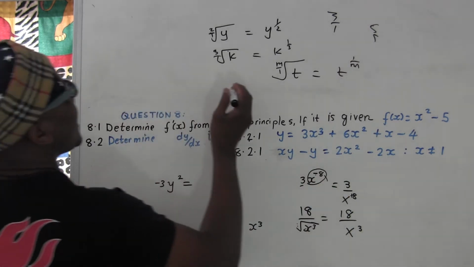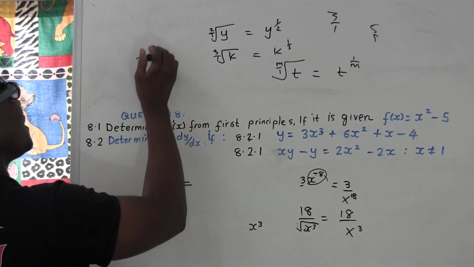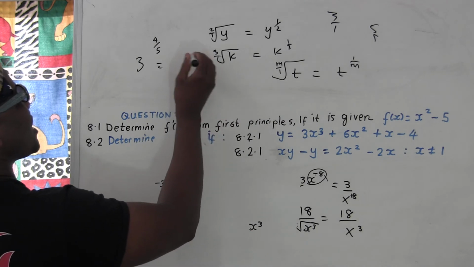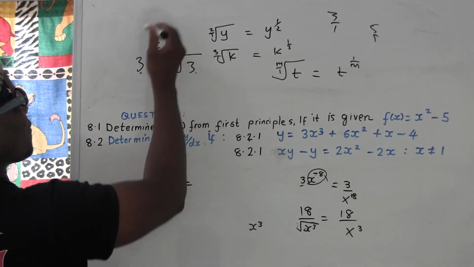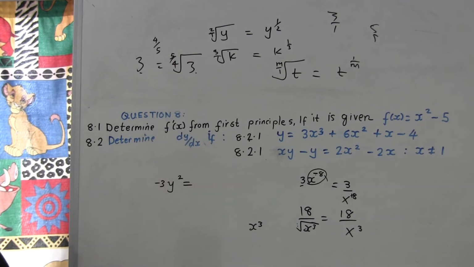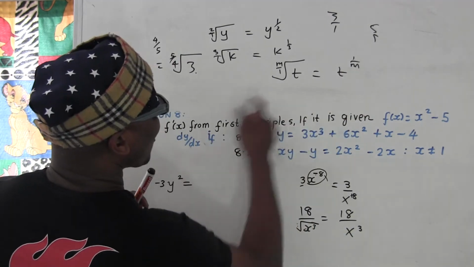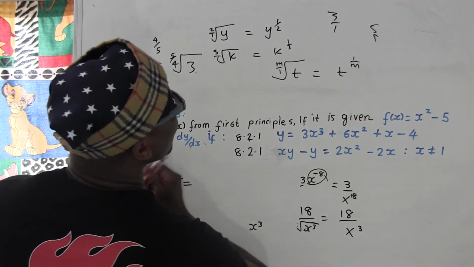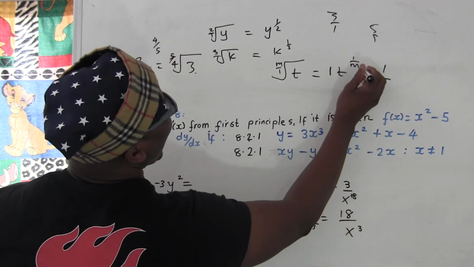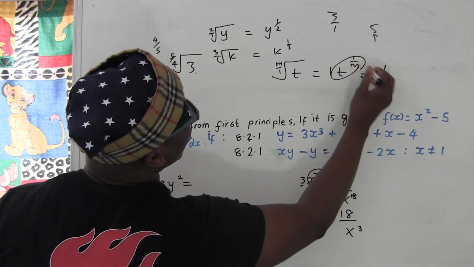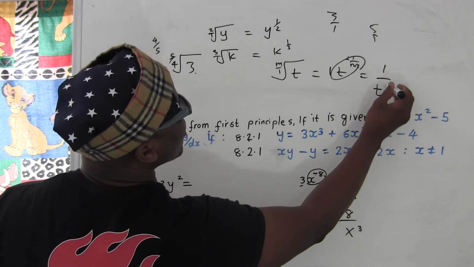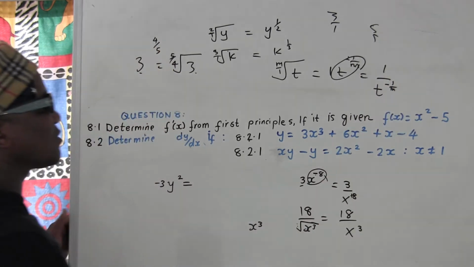Even if somebody gives me, let's say, 3 to the 4 over 5, and I want to put it in root, I write my number 3 and then flip this. It's going to be 5 over 4. If somebody reciprocates this, first it must be power, and then which number is here? There's a 1 here. So this is 1 over, and I take everything with the power to the bottom. It's going to be t, but the only thing you change is the sign: if it's positive it becomes negative, and if negative it becomes positive. So there's going to be negative 1 over, and that's how you reciprocate.